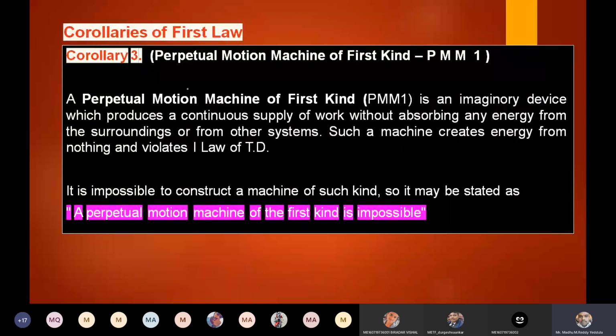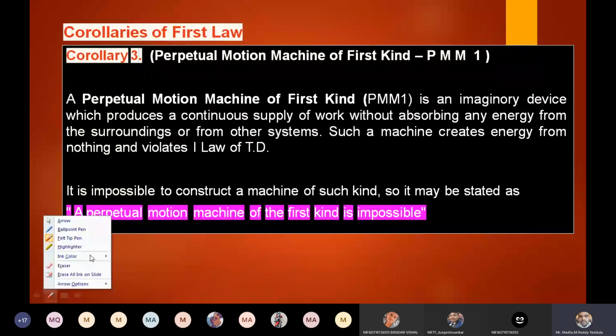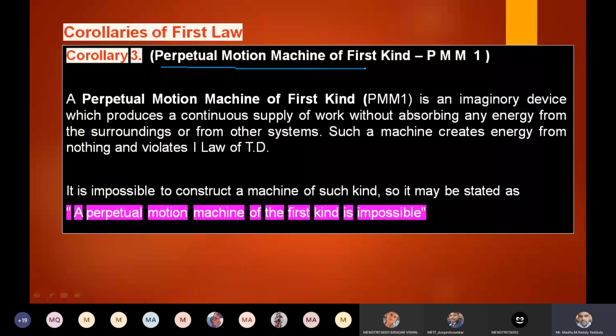The new term is PMM1. PMM1 is nothing but perpetual motion machine of first kind. Perpetual motion machine of first kind, right? The name itself indicates that it is hypothetical, it's not real. It is a hypothetical machine.